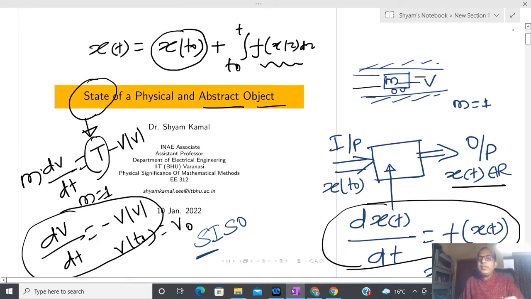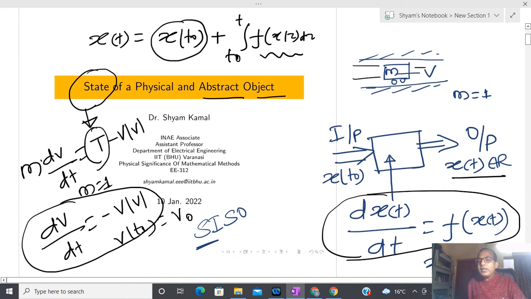If I know x(t0), the initial condition, and obviously I know the function because the mathematical model of the system is known to me, is it possible to guess any futuristic value or not?